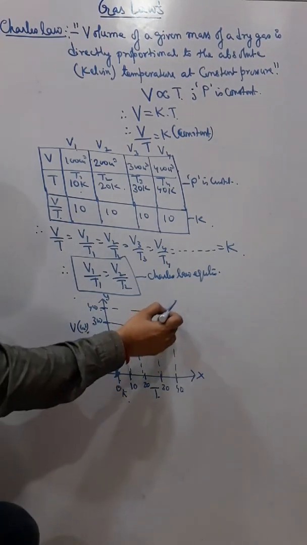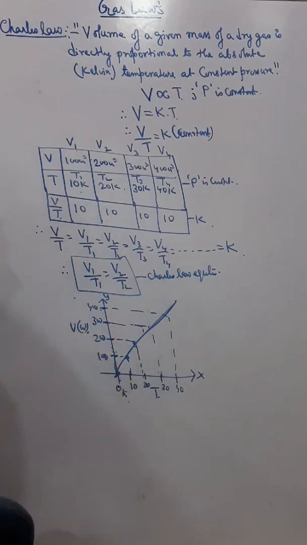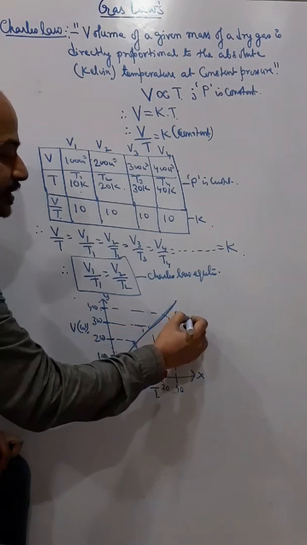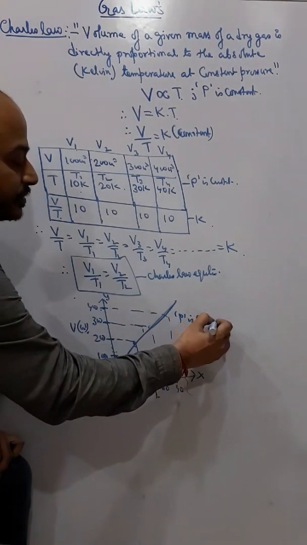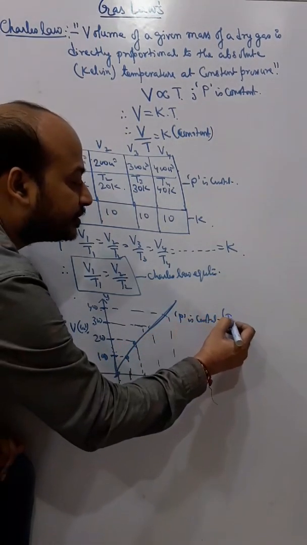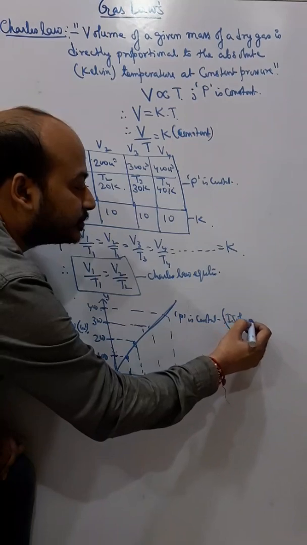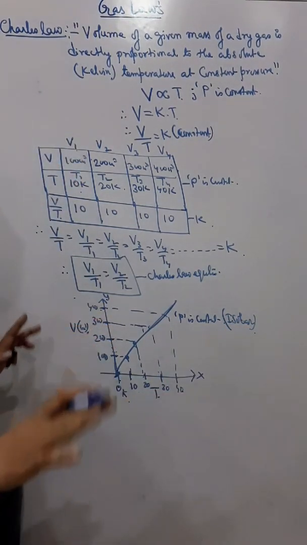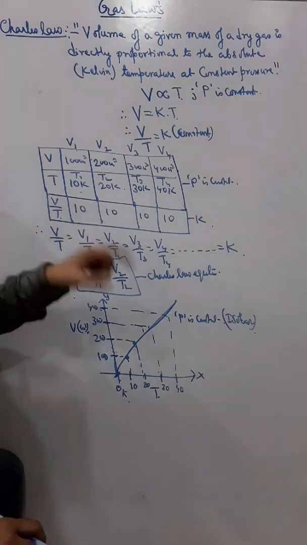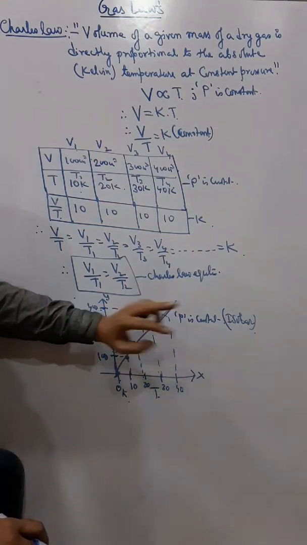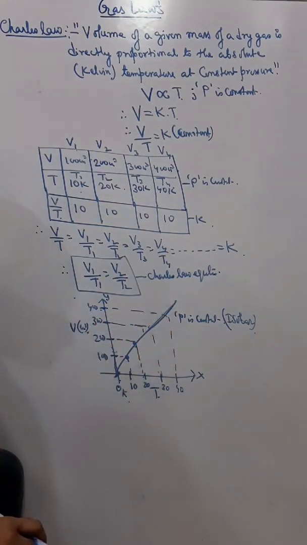Since it is directly proportional, it is a straight graph, and here we can say that pressure is constant. And when pressure is constant, generally we term it as isobar. Iso means equal, so isotherm, therm means temperature, so isotherm means constant temperature, and isobar means pressure is constant.